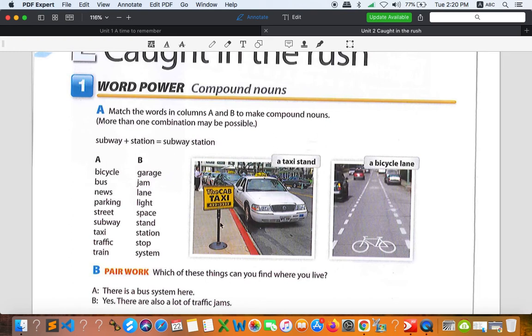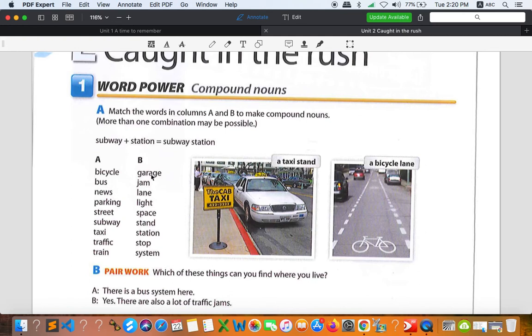So we have a bicycle stand on some roads, but not in our country. So you can say bicycle lane and bicycle stand, but we don't have bicycle station, stop or system, so we have only two. So you can match bicycle lane and bicycle stand. All right. What about bus?